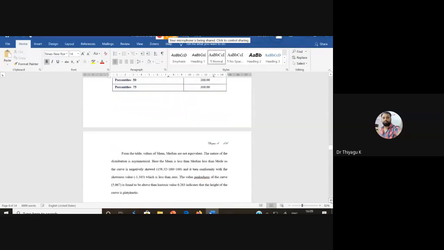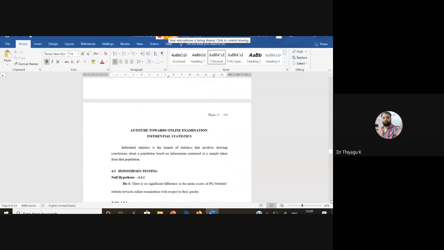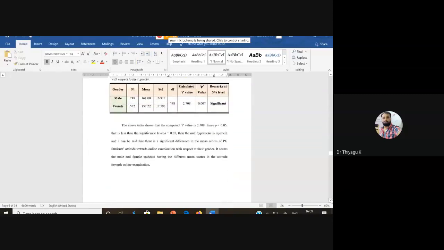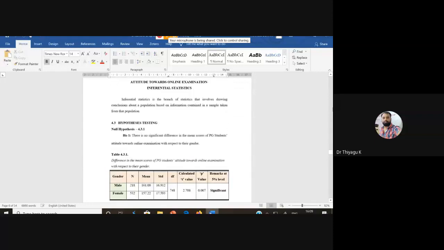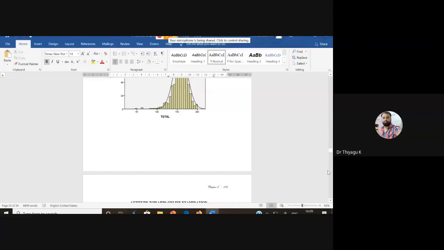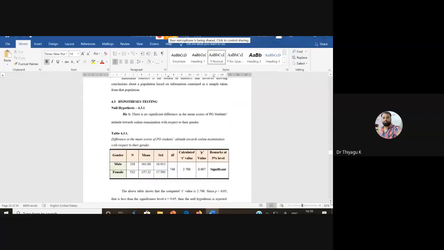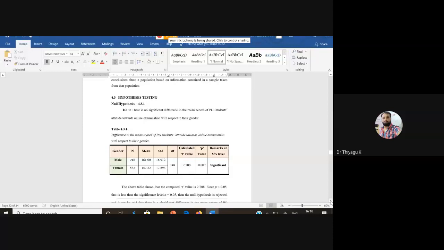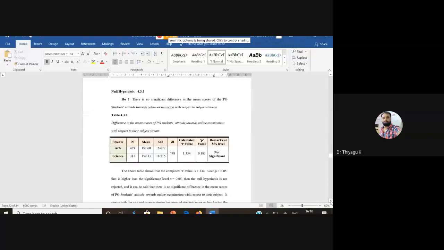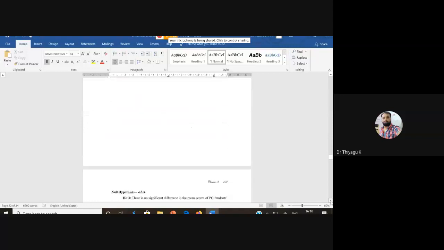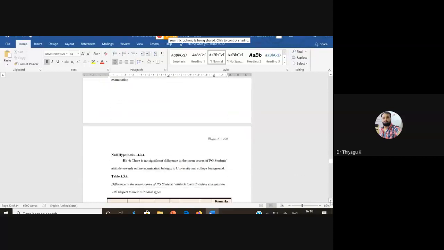So this is also descriptive. She's adding some kind of histogram, to check whether we can go with the normal probability curve, whether we can go with parametric or non-parametric statistics. For this she checks the histogram diagram. Now after this she moves to the differential analysis or inferential analysis, like t-test, f-test, chi-square. Joseph may talk about what the t-test and f-test are.